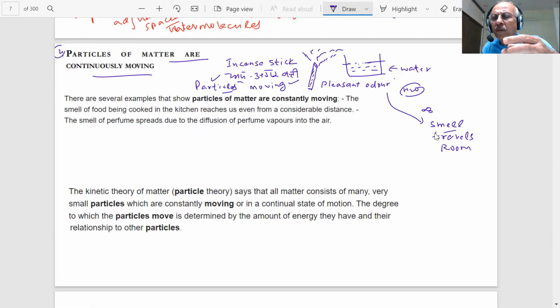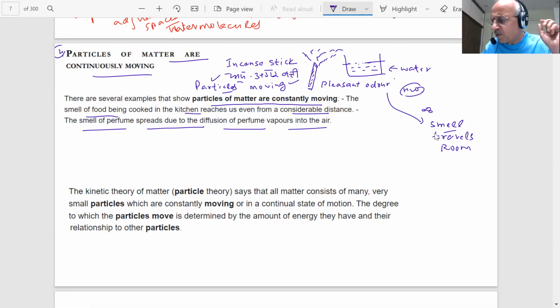In your kitchen, you are making some food, and all of a sudden you notice a smell coming in the other room. How does it come? The smell of the food reaches you, though you are at a bigger distance. So the particles of matter are constantly moving. The smell of the food being cooked in the kitchen reaches us. The smell of perfume spreads due to diffusion of these particles. This motion of the particles is called diffusion.